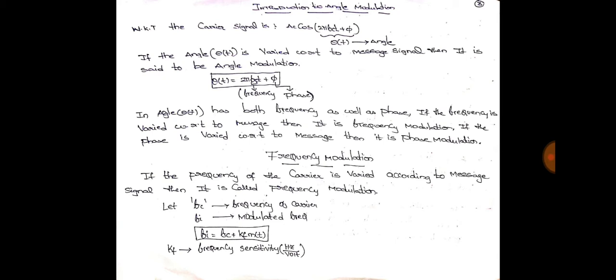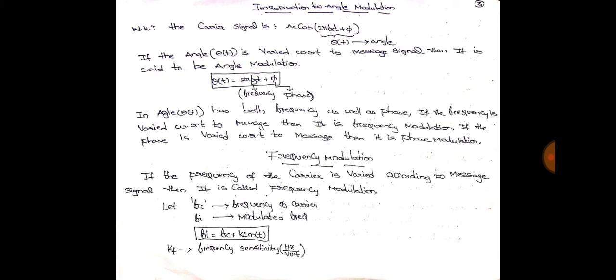I have already told you the definition of modulation. If the angle of the carrier, that is theta of t, is varied with respect to the message signal, then it is said to be angle modulation.